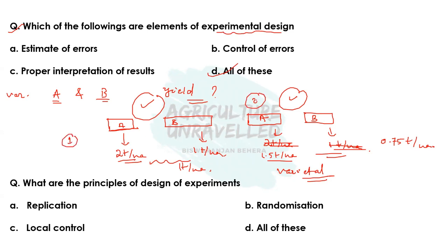So under this situation, there are some extraneous factors, and these extraneous factors may be inherent soil fertility or soil moisture holding capacity or something else.